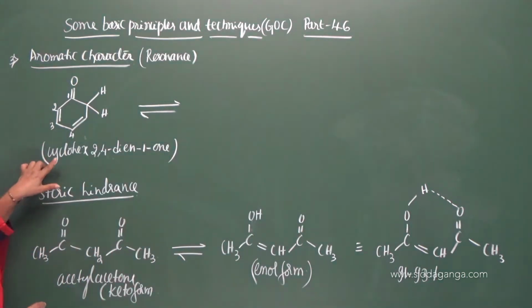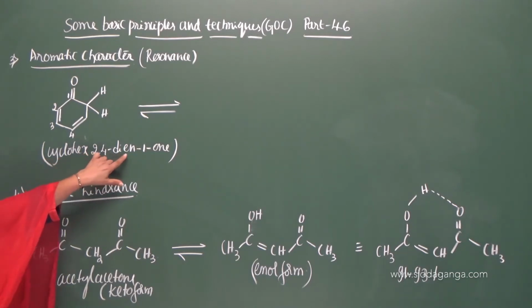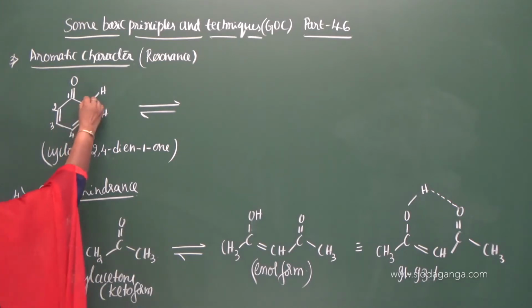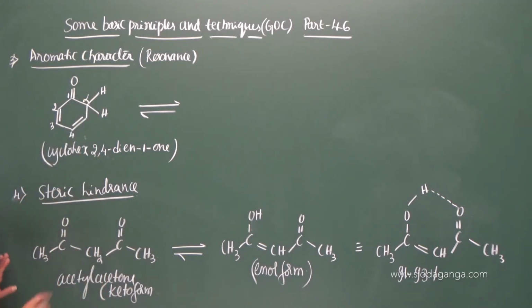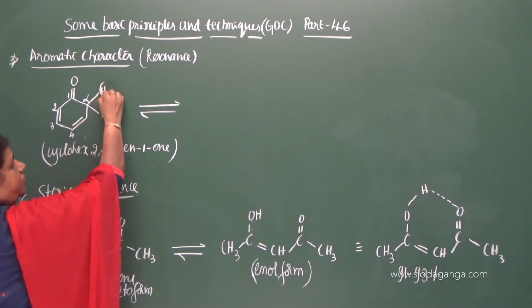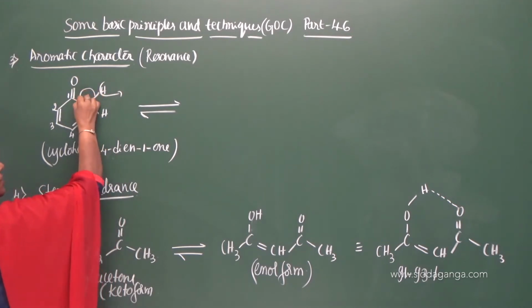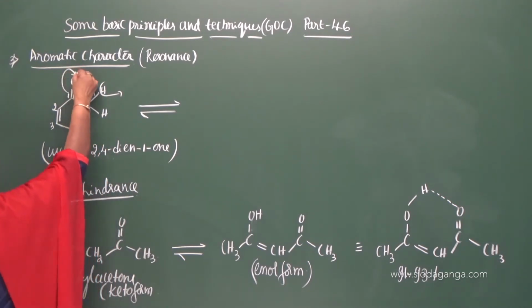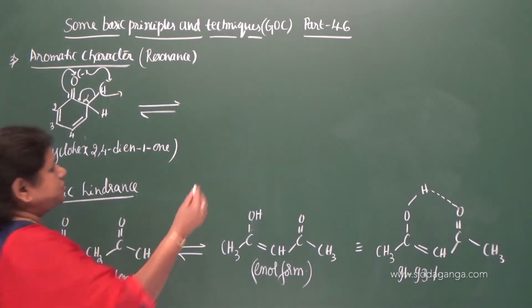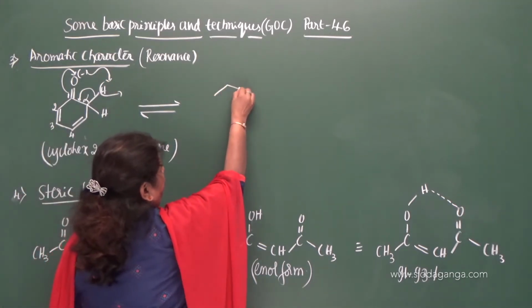See here, cyclohexa-2,4-dien-1-one. So this is the compound given, and here we have alpha hydrogen. So this is the alpha carbon, and two hydrogen atoms are there. So it undergoes tautomerism. This shifts here and this shifts here, and this negative charge abstracts the proton. So you can get the compound like this.